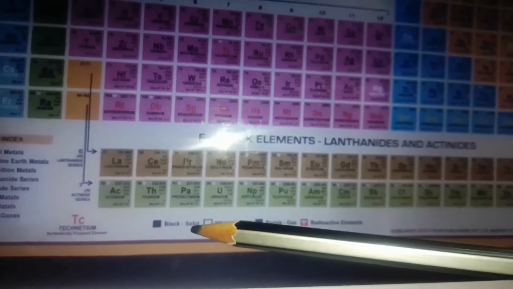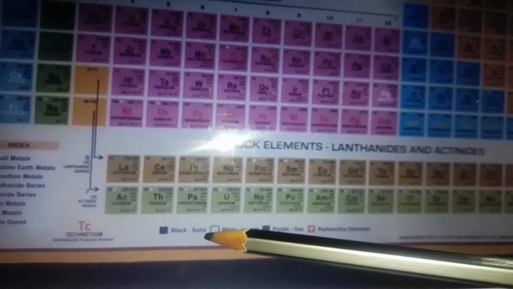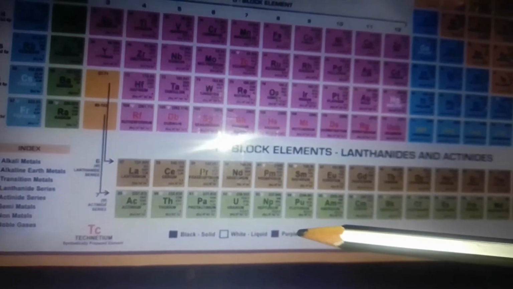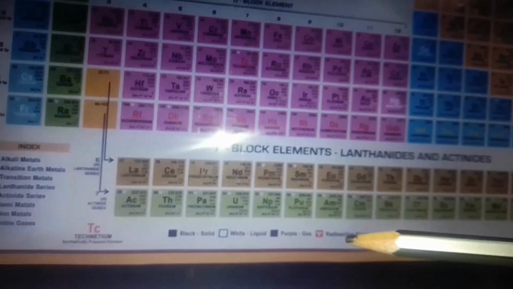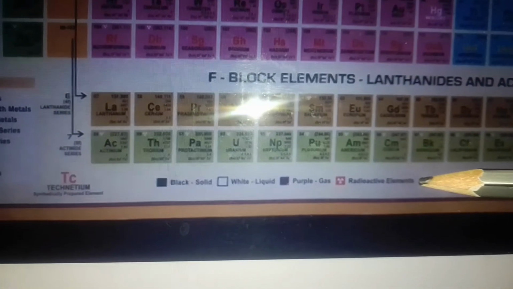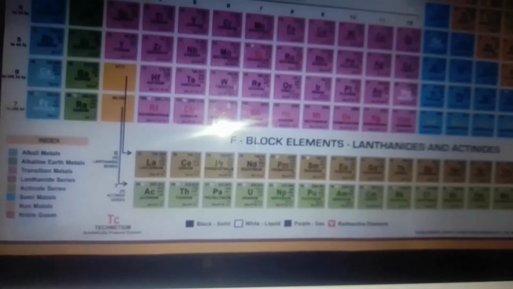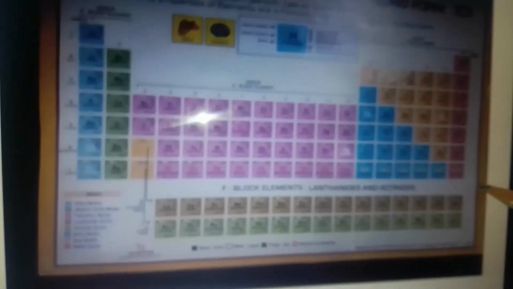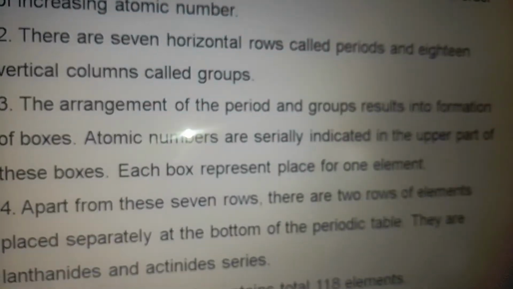With black color there is also one recommendation. If the letters are written in black color, these are solids. With white color, these are liquids. Then with purple color, these are gases, and the other symbol, 3 dots, two above and 1 below, marks the radioactive elements. This is the arrangement of this periodic table. This is also called the structure of the periodic table.